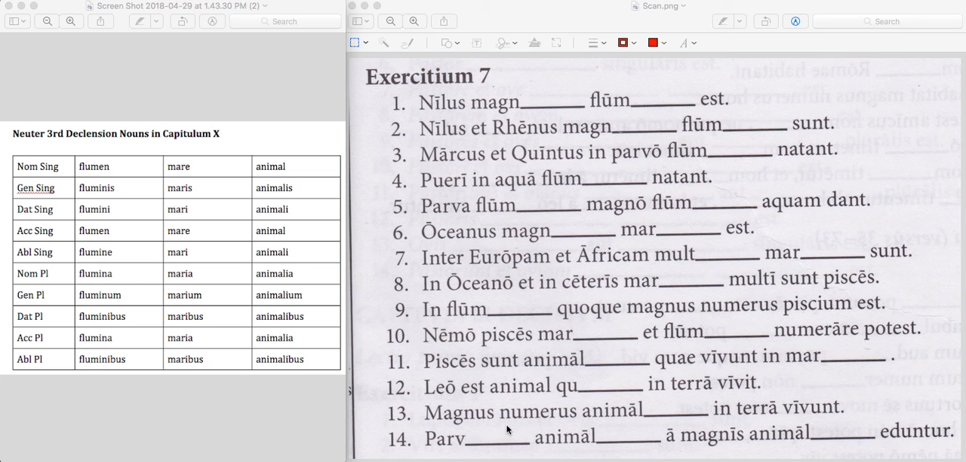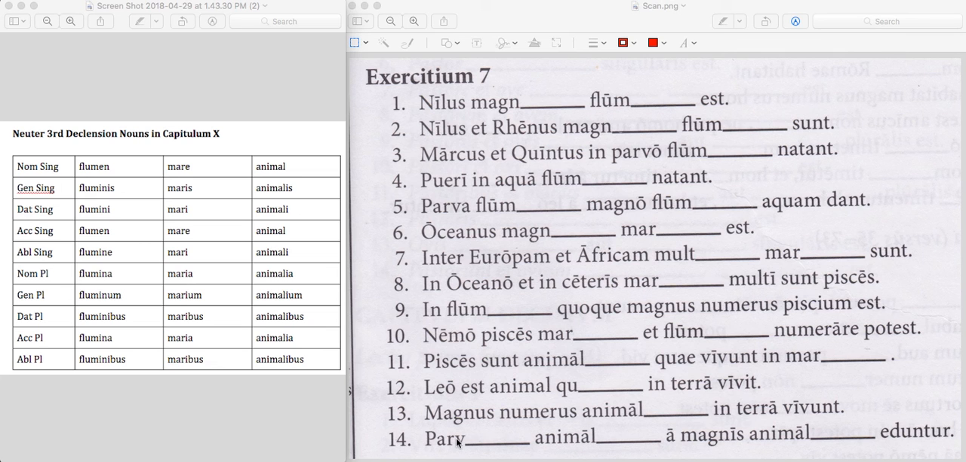So in English, this is going to be little animals are eaten. That's a passive verb there. Remember, ntur, that ending is a passive verb. Little animals are eaten by big animals, by large animals. So here, since this is the subject, we're going to again need nominatives here. And then this preposition makes this expression here all ablative.